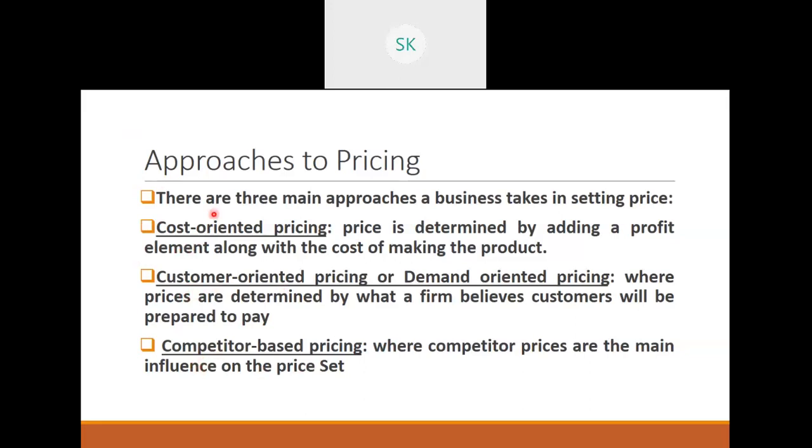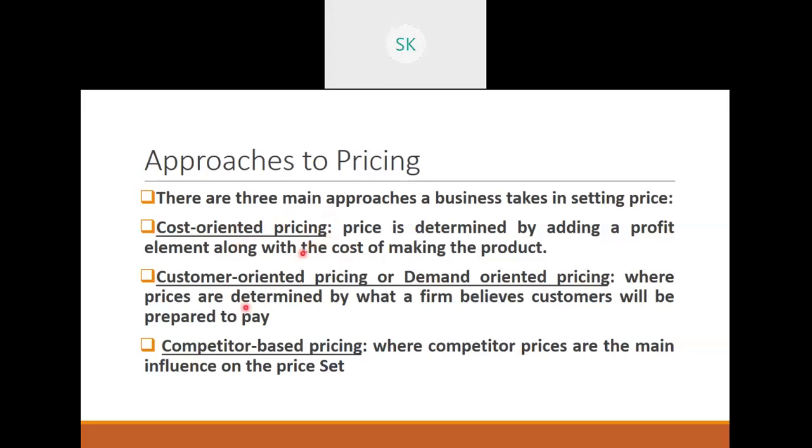So first is cost oriented. Here the price of a product is determined by adding a profit element along with the cost of making the product. So simple understanding is you will have manufacturing expenses plus the profit element. We don't add anything else. Manufacturing expenses plus profit. So that will be your cost oriented pricing.